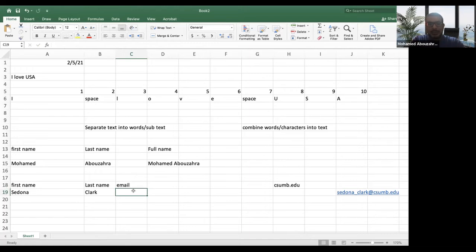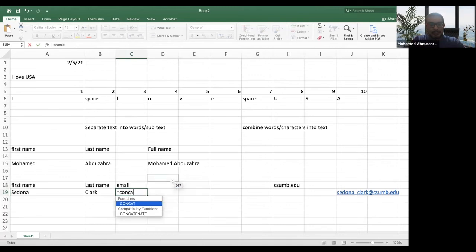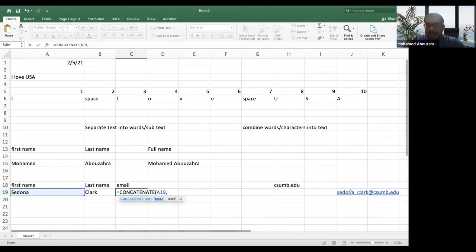So let's do this. So equals concatenate. Okay, and then the first text is the first name. Comma, then comes an underscore, so I will open double quotations and put an underscore there, and then close the double quotations, comma, and then the last name.